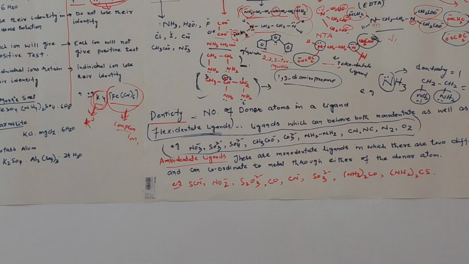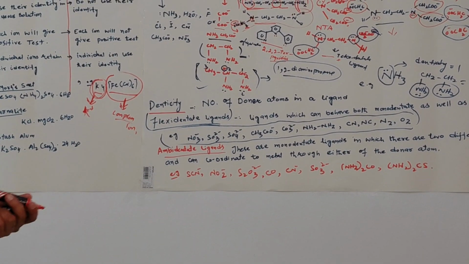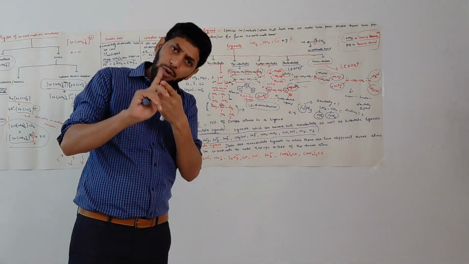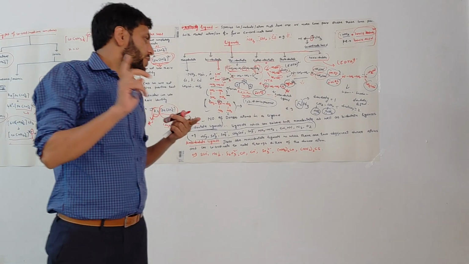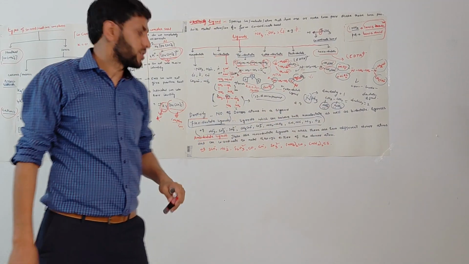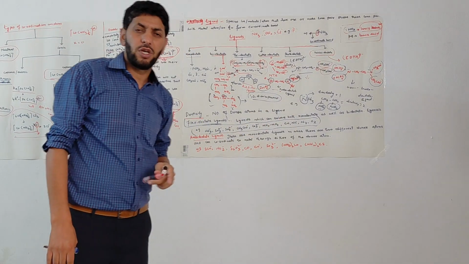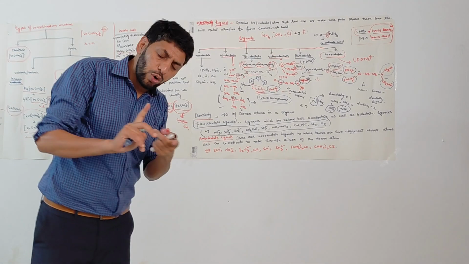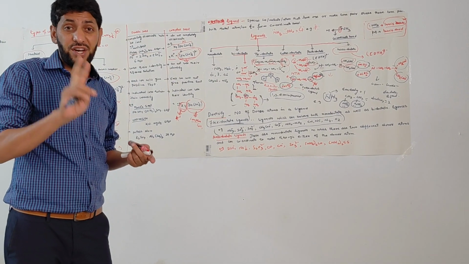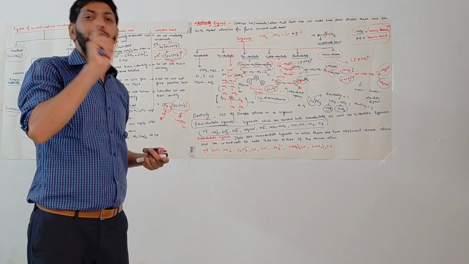Okay. Now another concept is there, that is ambidentate ligands. What are ambidentate ligands? Ambidentate ligands are monodentate ligands that have two different donor atoms and can coordinate to the metal through either of the donor atoms. Two different donor atoms are there, but they can coordinate with a metal through only one of the donor atoms.